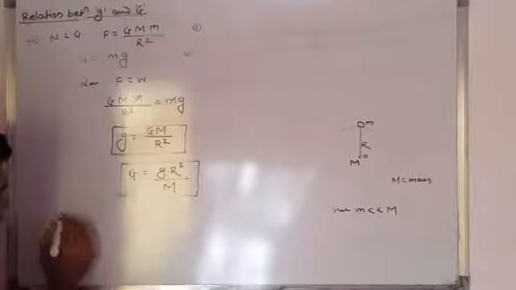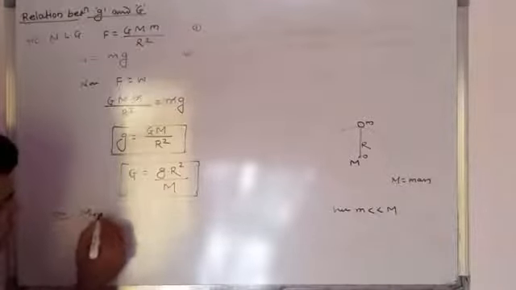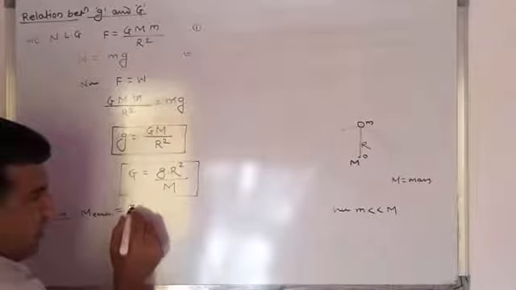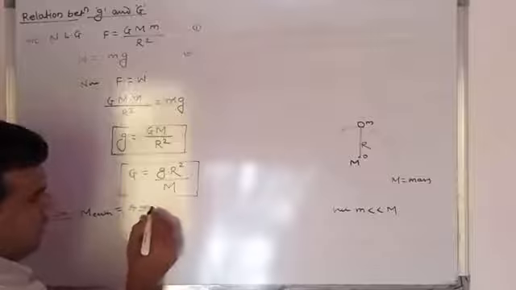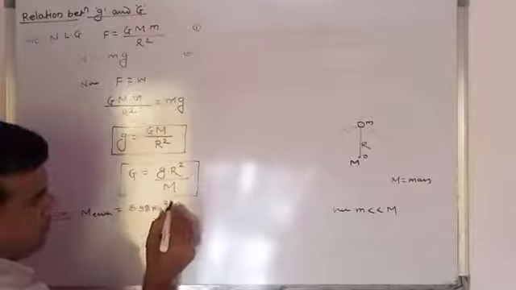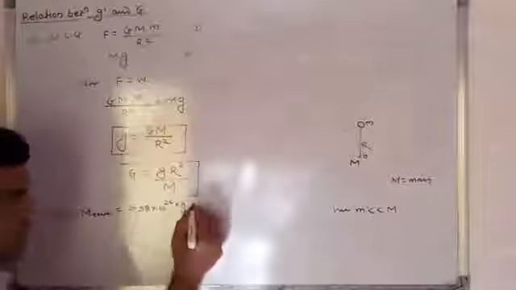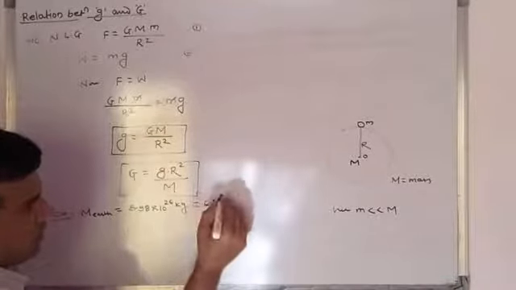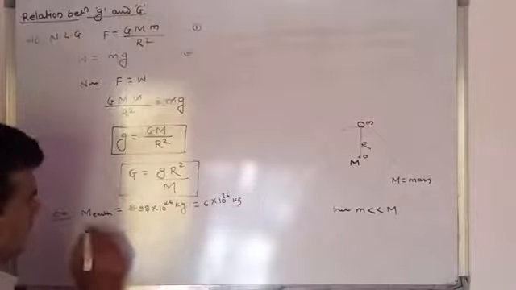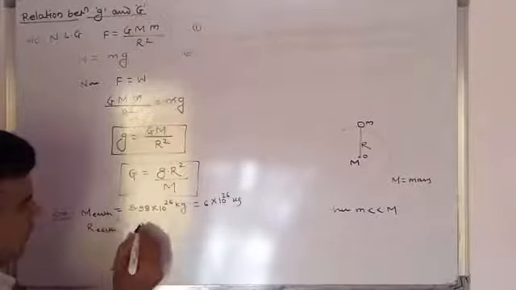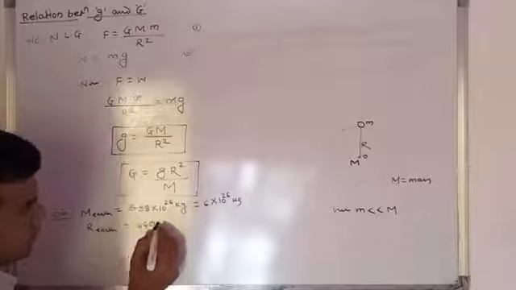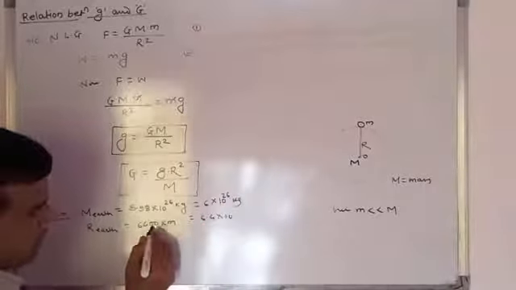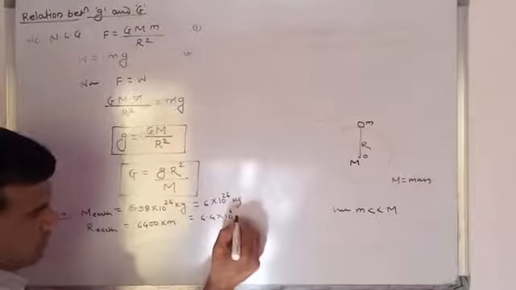For example, the mass of earth is actually 5.98 into 10 raised to the power 24 kg, which can be written as roughly 6 into 10 raised to the power 24 kg, and the radius of earth is equal to 6400 kilometer. It means 6.4 into 10 raised to the power 3 kilometer, that is 6.4 into 10 raised to the power 6 meter.